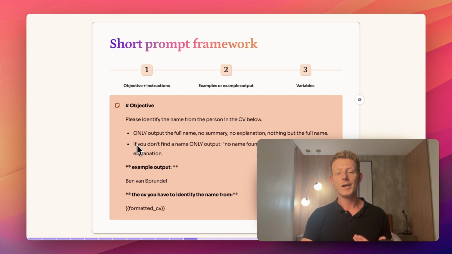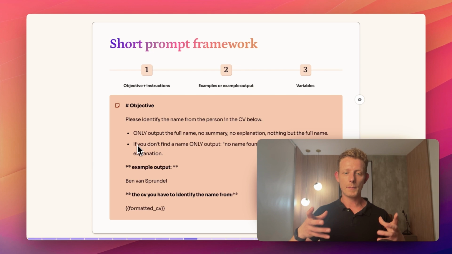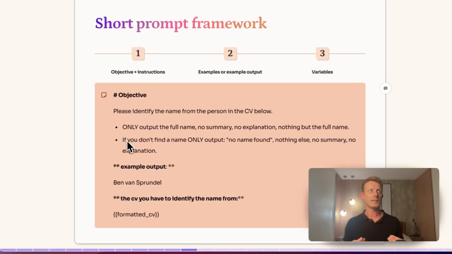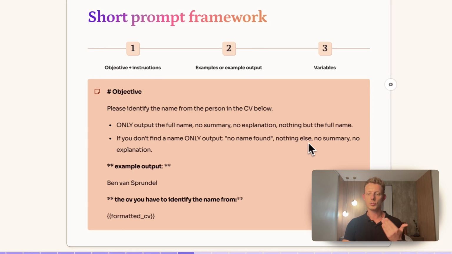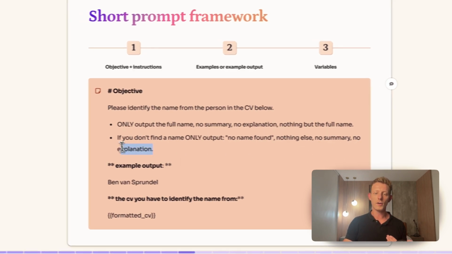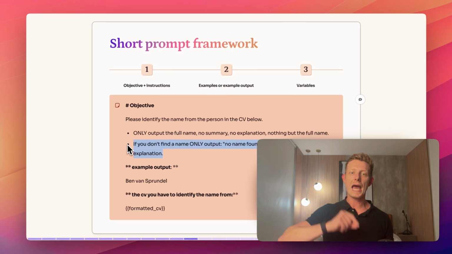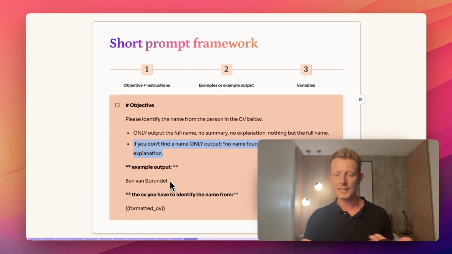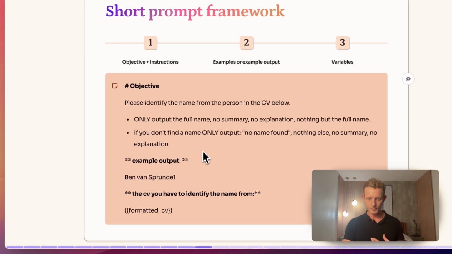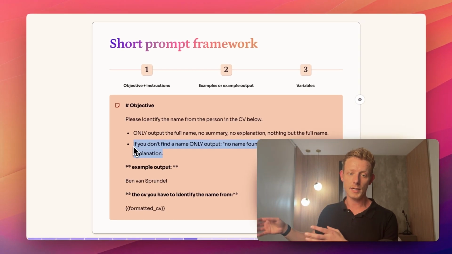And then I've put in another one, which is also good if there is a chance that the name is not present, or in any other prompt use case where there's a chance that the information it's looking for will not be available. Then it's very good to add this: if you don't find a name, only output "no name found." Nothing else, no summary, no explanation. It's very important to define what to do if you can't find it, because if you don't, they're going to start hallucinating, or they're going to use example outputs from your example sections. So it's very important to instruct these models also what to do if they can't find it.